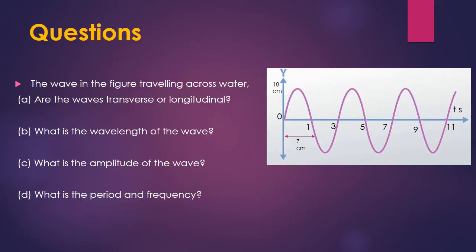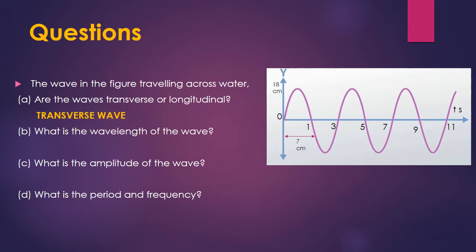Now we are going to solve these questions that relate to all the lessons. The wave in the figure is traveling across water. Is the wave transverse or longitudinal? What is the wavelength of the wave? What is the amplitude of the wave? What are the period and frequency? First question, is the wave transverse or longitudinal? The question tells us that this wave is traveling across water, and we know that water waves are transverse, so this wave is a transverse wave.